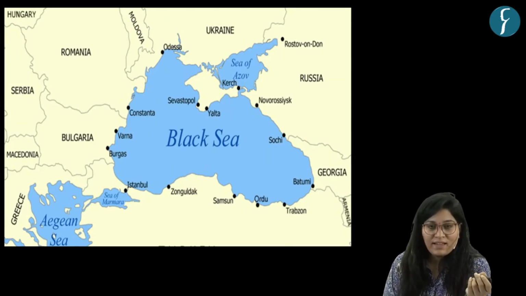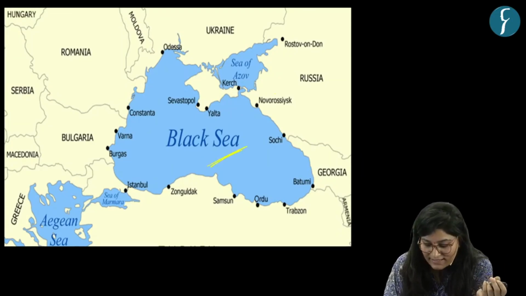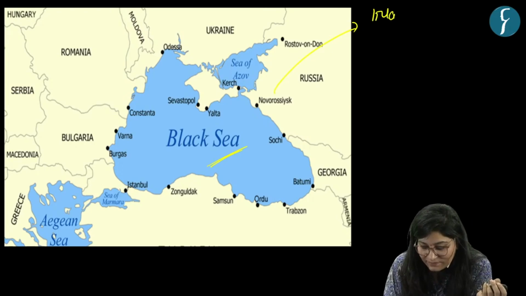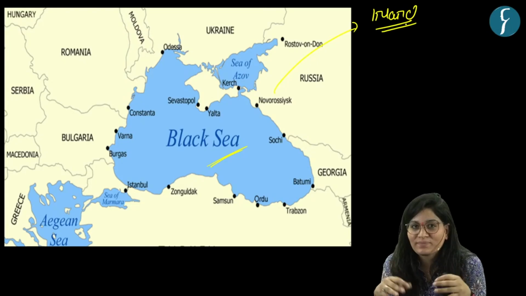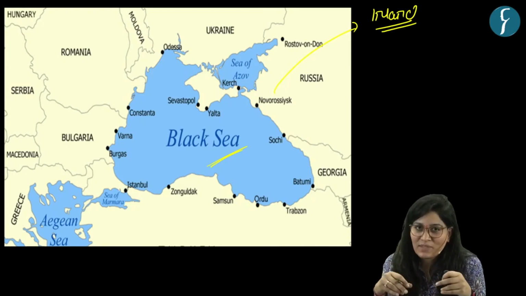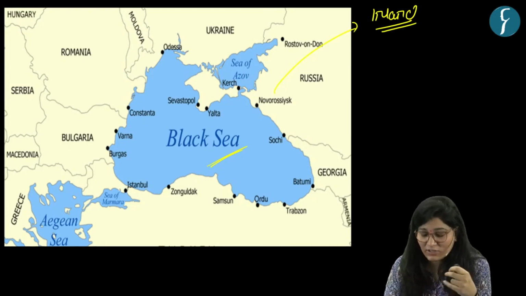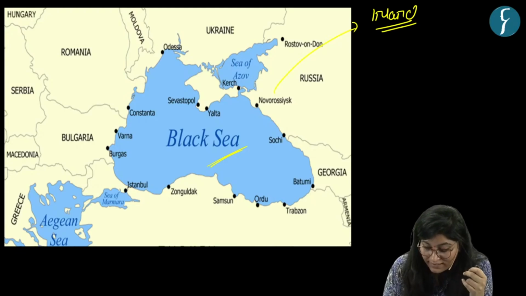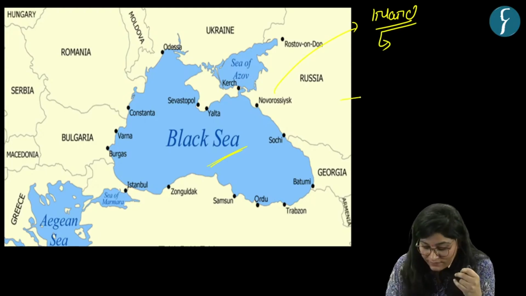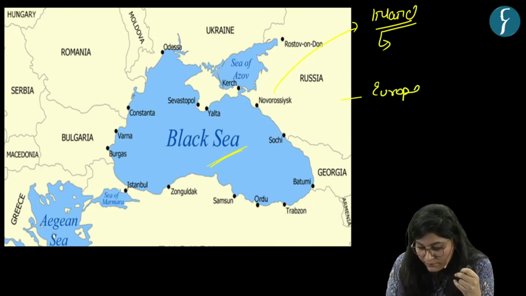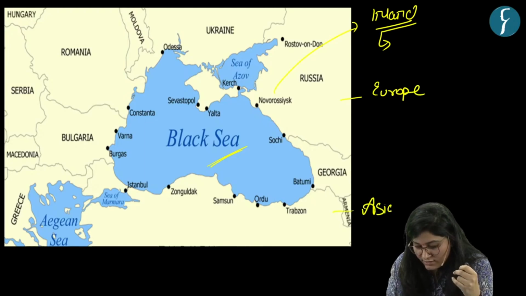Now here you can see the Black Sea is an inland sea. Why inland sea? Because it is bordered by different countries. Okay, it is landlocked. Now, inland seas lie between 2 continents. And what are those continents? Europe and Asia.